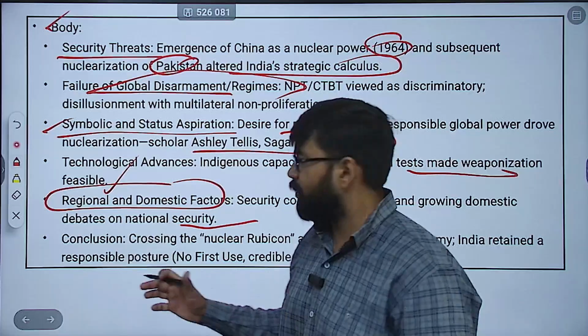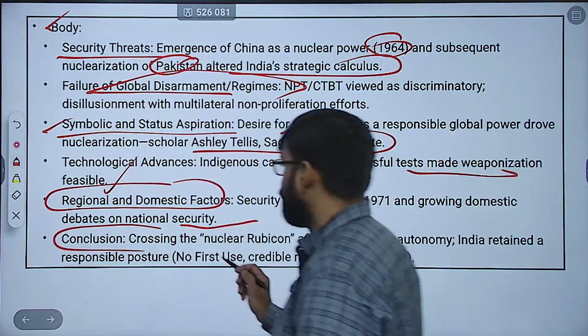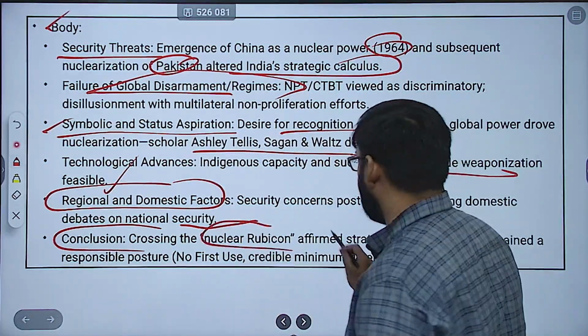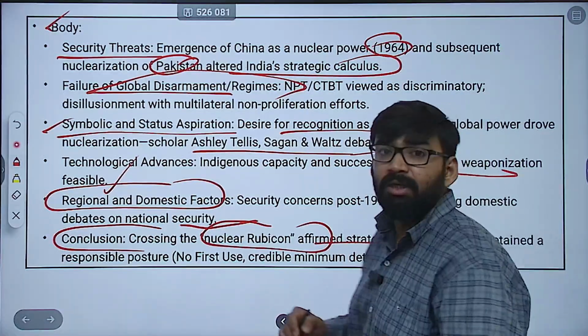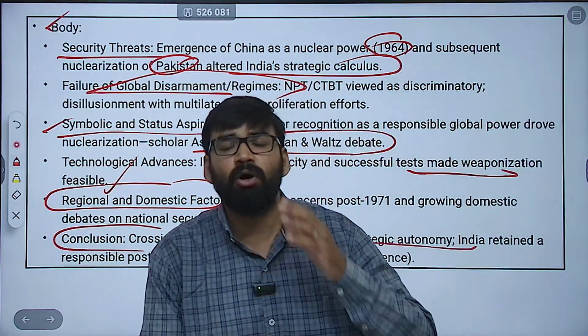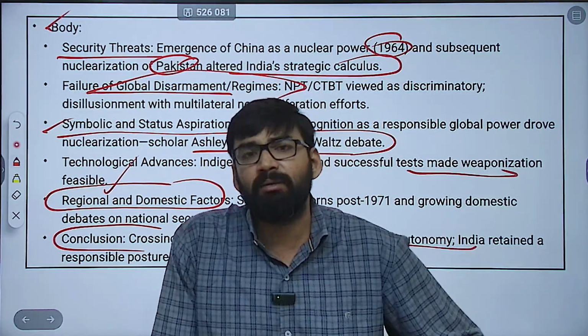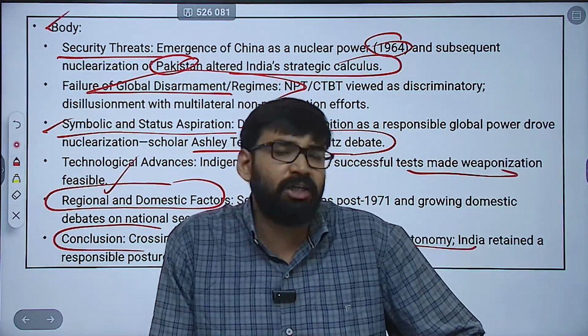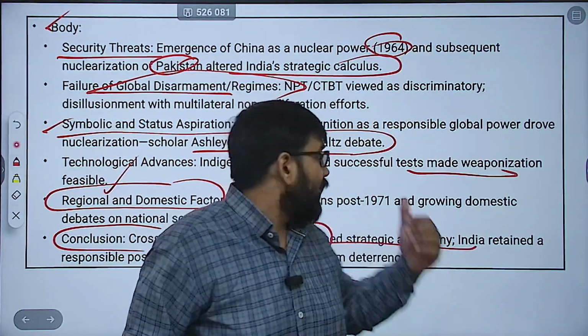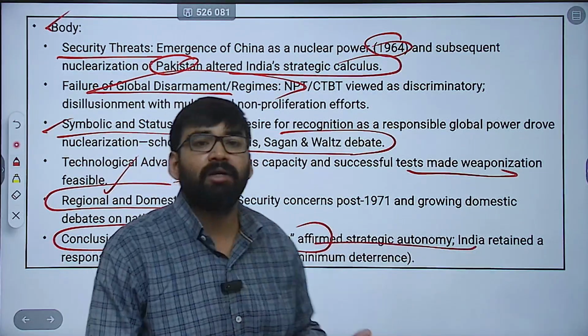Then overall you can mention a wonderful conclusion that crossing the nuclear Rubicon actually affirmed the strategic autonomy, and India retained a responsible nuclear power, you can say. That is no first use and credible minimum deterrence.